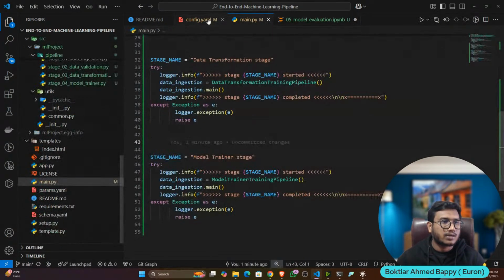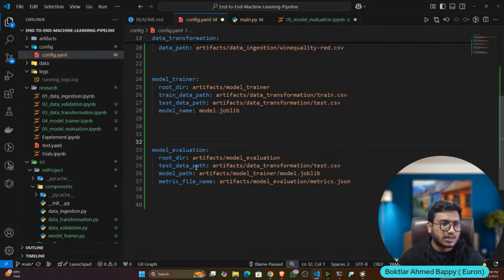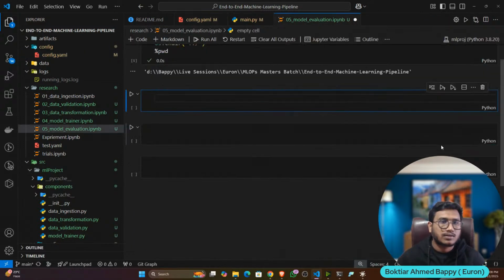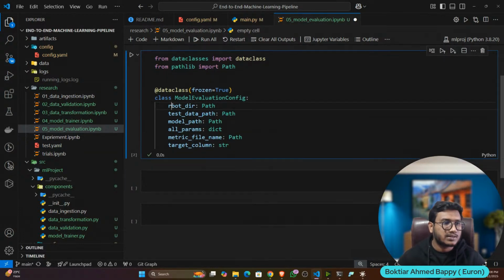Now I'll define my config.yaml. Model evaluation. So here is my test data path, my model path, and the metrics name. Okay, here I'm defining everything. Now let's define the entity. So this is my entity. It will return these variables.